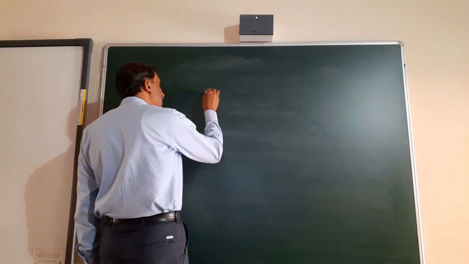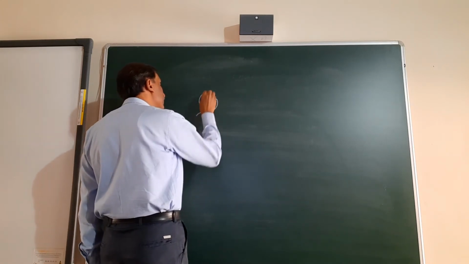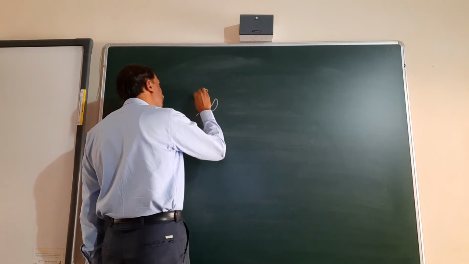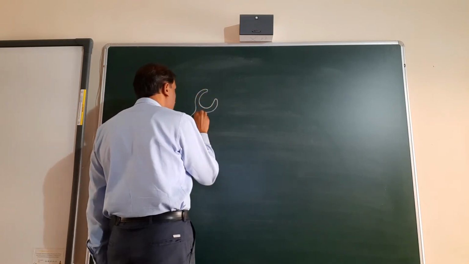Let's make it a little easier. This is a cup-like structure, and this is a convoluted structure.